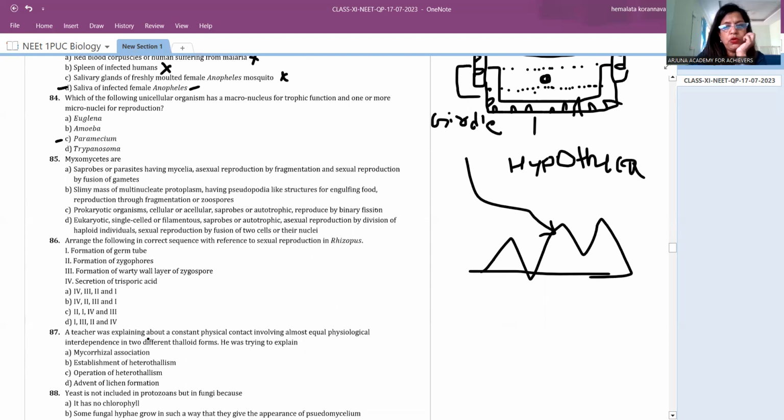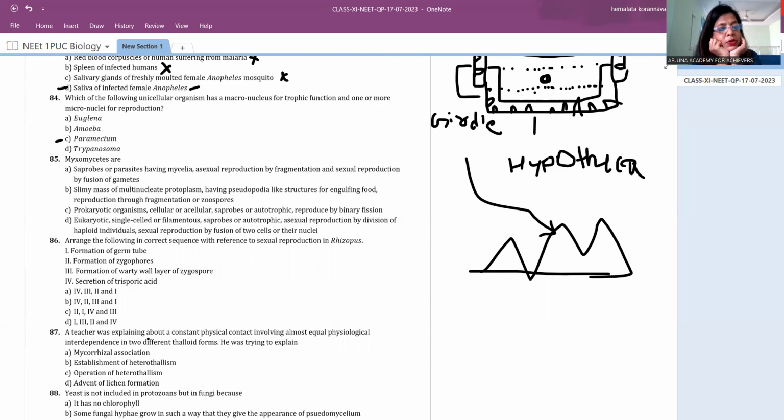ಮಿಕ್ಸೋಮೈಸಿಸ್. ಸೊ ಮಿಕ್ಸೋಮೈಸಿಸ್ ಇನ್ನೊಂದು ತರದ್ದು ಫಂಗೈ, ಇದನ್ನ ಜಾಸ್ತಿ ಓದಿಲ್ಲ. ಮಿಕ್ಸೋಮೈಸಿಸ್ ಆರ್ ಸ್ಯಾಪ್ರೋಫೈಟ್ಸ್ ಆರ್ ಪ್ಯಾರಾಸೈಟ್ಸ್ ಹ್ಯಾವಿಂಗ್ mycelia, asexual reproduction by fragmentation, sexual reproduction by fusion of gametes. 85th question. First option says they are saprophytes or parasites ಅಂತ ಹೇಳ್ತಾ ಇದ್ದಾರೆ. ಎರಡನೇದು ಏನಂದ್ರೆ slimy mass of multinucleate protoplasm having pseudopodia like structures for engulfing food.